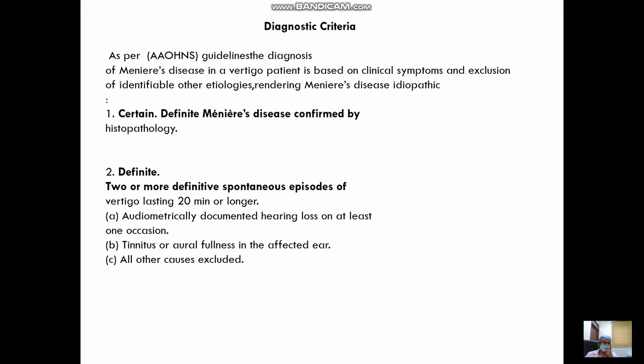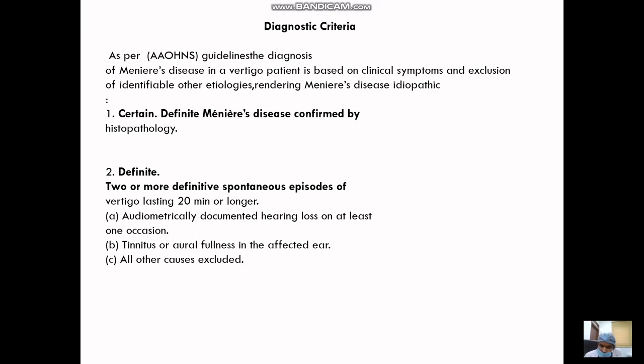How do we diagnose Meniere's? Now, as per the American Association of Otolaryngologists and Head and Neck Society, Meniere's disease is basically classified into four: certain, definite, probable, and possible. The certain is the one which is confirmed when you see a dilated endolymphatic hydrops finding on a histopathology.